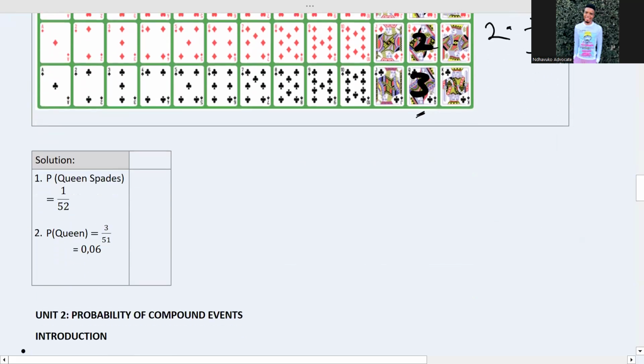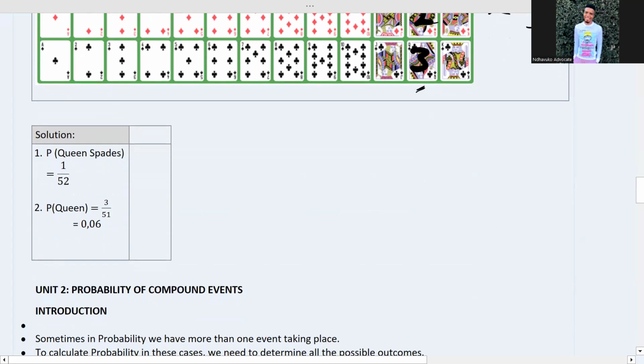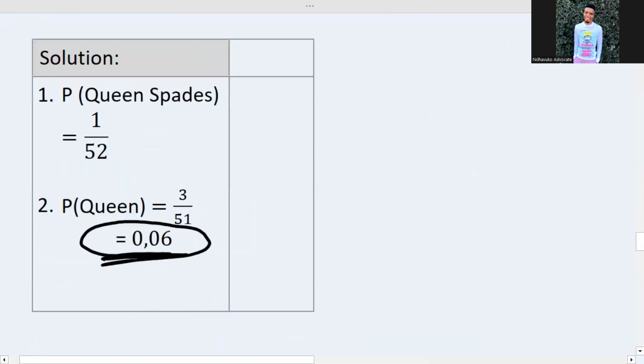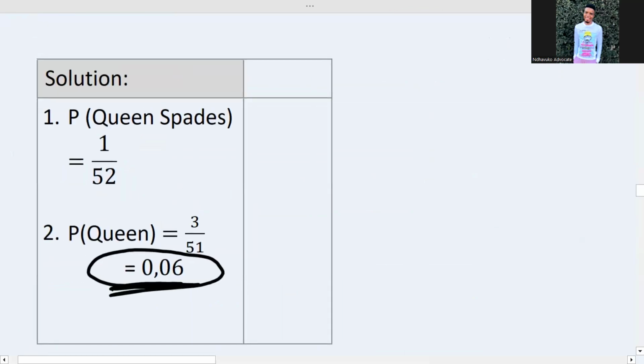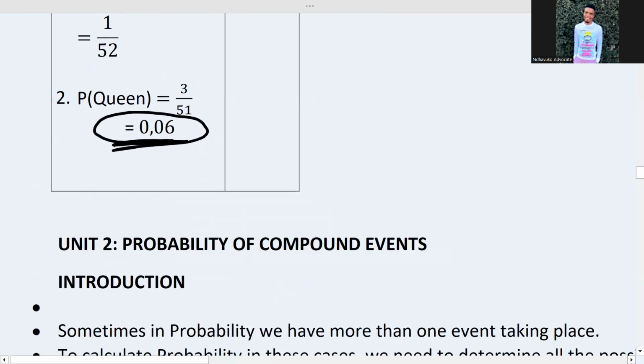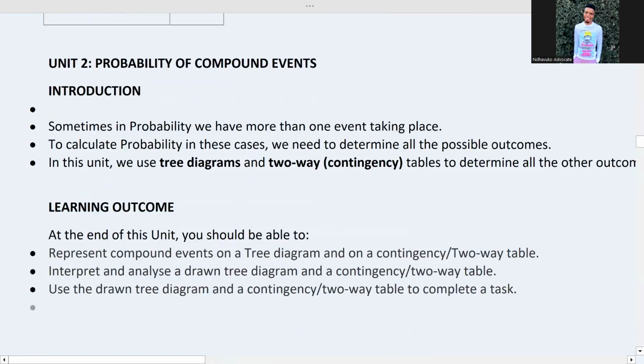Here is the solution, as you can see here. So as a decimal, 3 out of 51 equals 0.06. The first one is 1 out of 52. The second one is 3 over 51, which is 0.06. So let's discuss this one here.